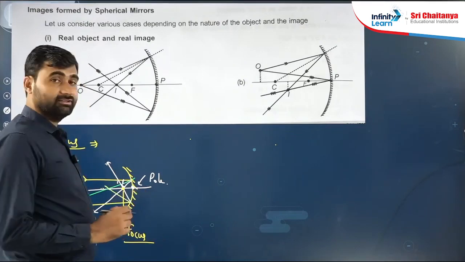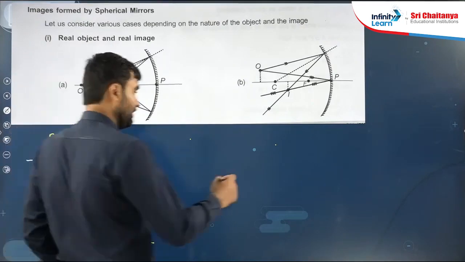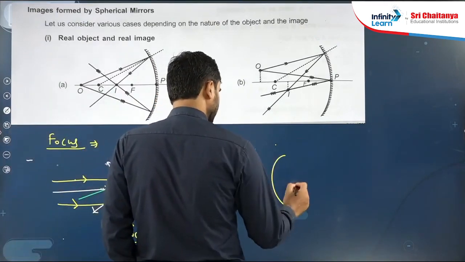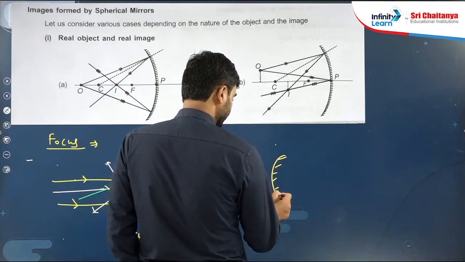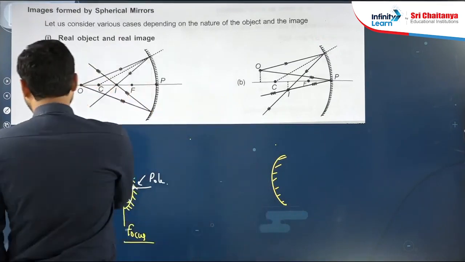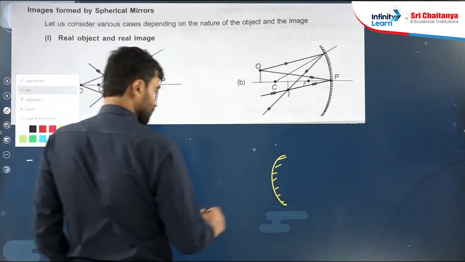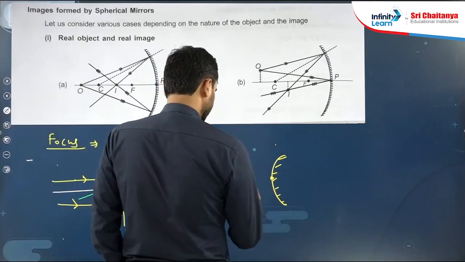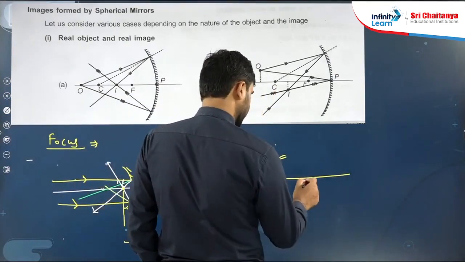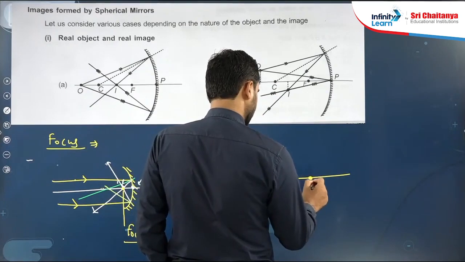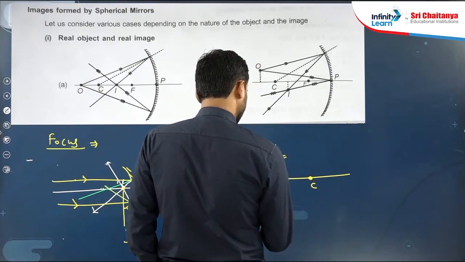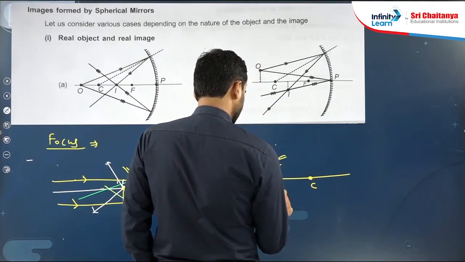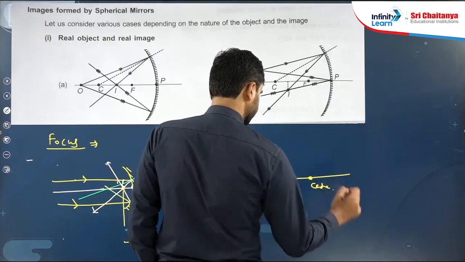So we discussed the concave mirror. Now we will discuss the convex mirror. A convex mirror is like this. Here also we first draw the principal axis. This is the principal axis, this is the center, and this is the pole.